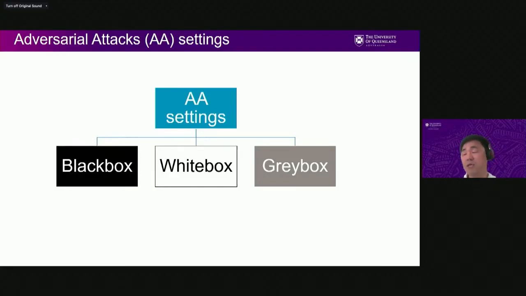White box means we can get the parameter values of the machine learning or deep learning algorithm and techniques. For example, the gradient can be collected. Also, input and output can be collected as well. That's white box. And gray box means that we can have partial information on the deployed machine learning or deep learning techniques. So depending on these settings, the attack method and the difficulty of attacks will be different.